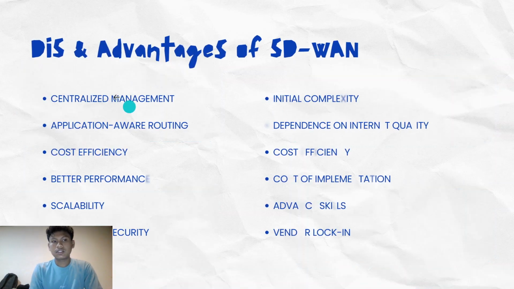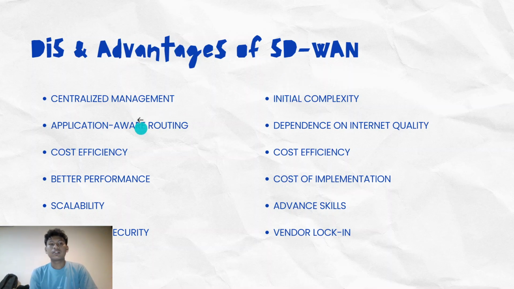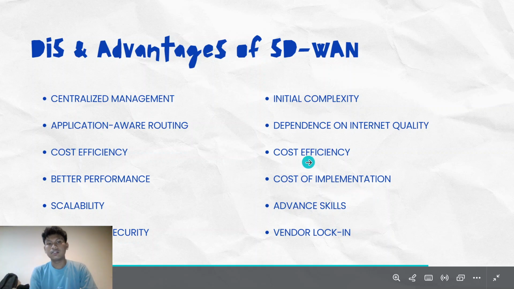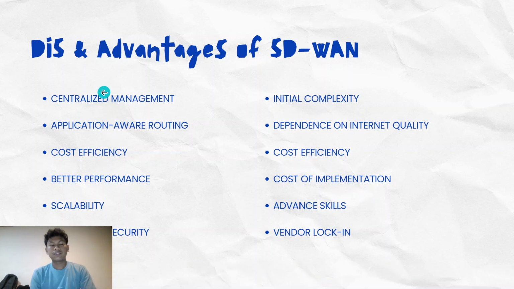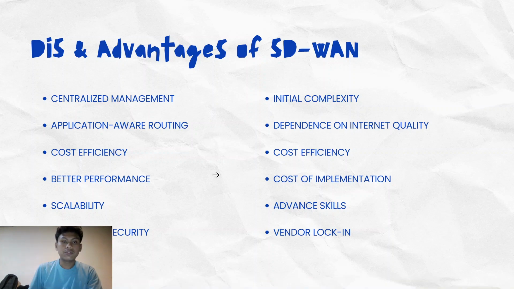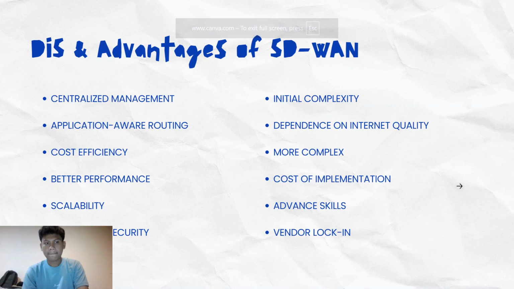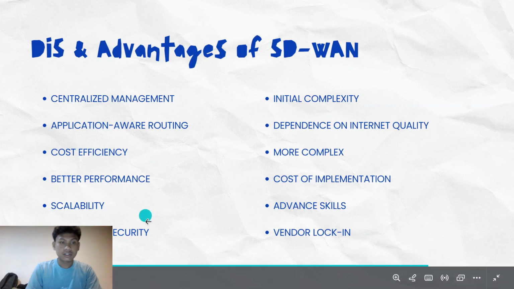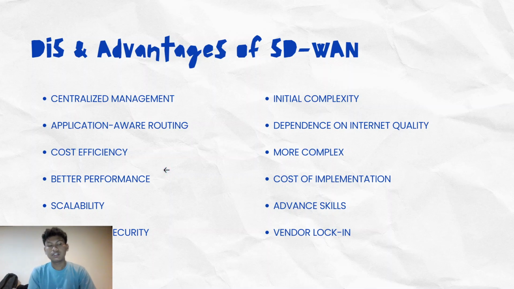There are the advantages and disadvantages of SD-WAN. Here are the advantages, and the right side is the disadvantages. The first one is centralized management, so it's easier to control SD-WAN because it's centralized, not distributed. Then application-aware routing, like I said before. Then cost efficiency, more efficient than the traditional one.